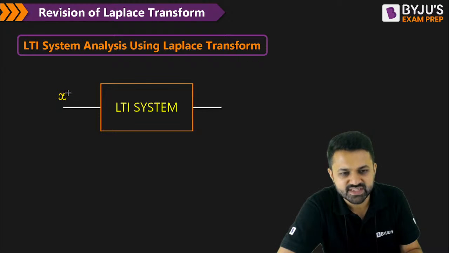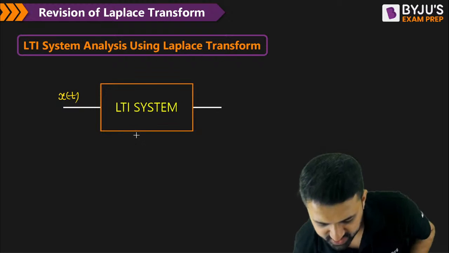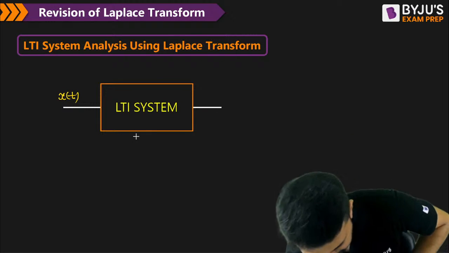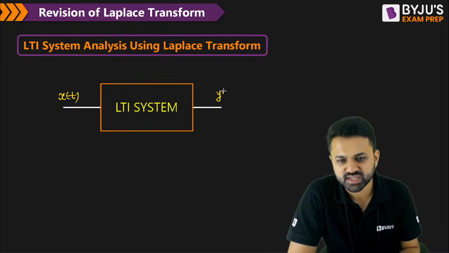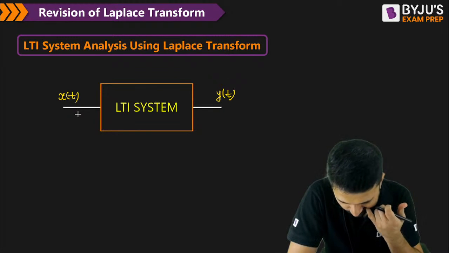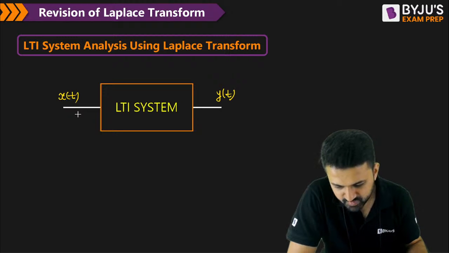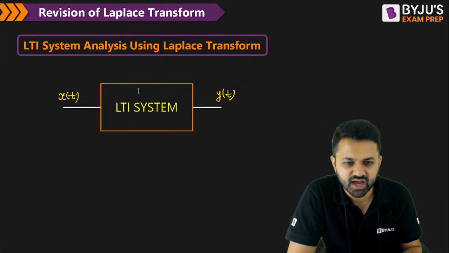Now coming to the LTI system analysis. Suppose we have an input signal x of t and the output is y of t, and we have the impulse response as h of t.